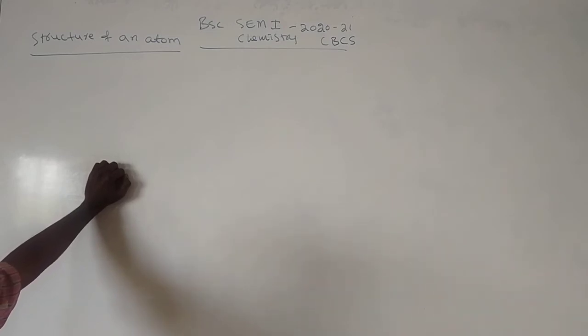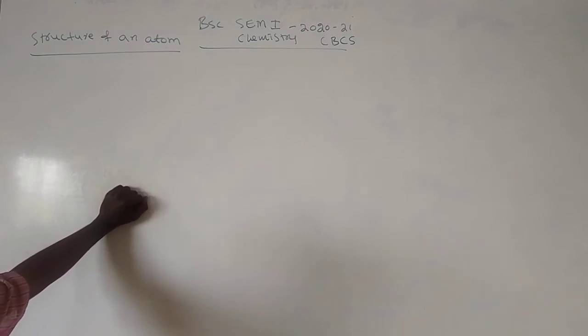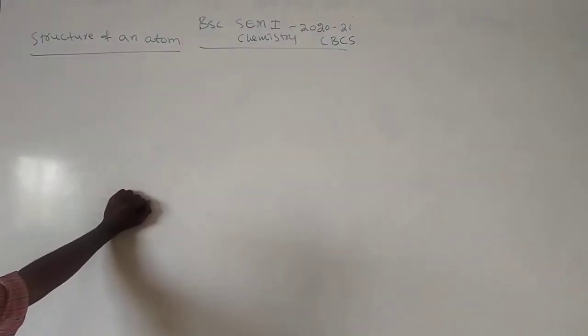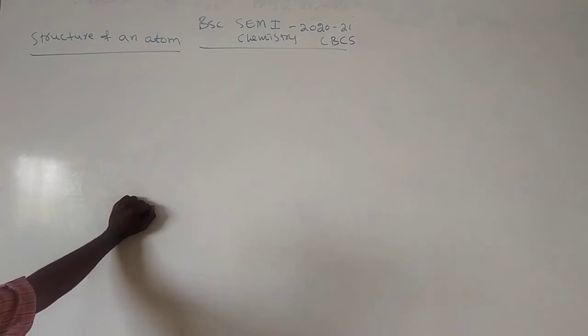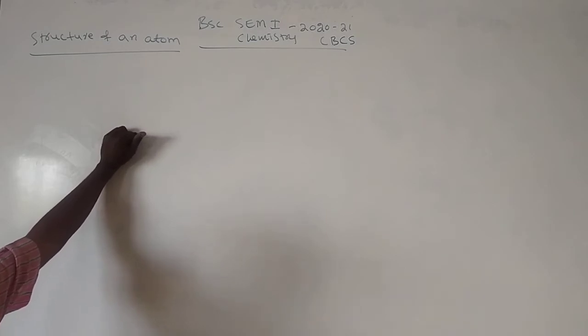Structure of atom. 4 chapters are present, 2 from organic, 2 from inorganic related to some physical approaches. Structure of atom, chemical bond, basic concepts in organic chemistry, and stereochemical aspects in organic chemistry. 4 chapters. Already we have this topic in first PUC.